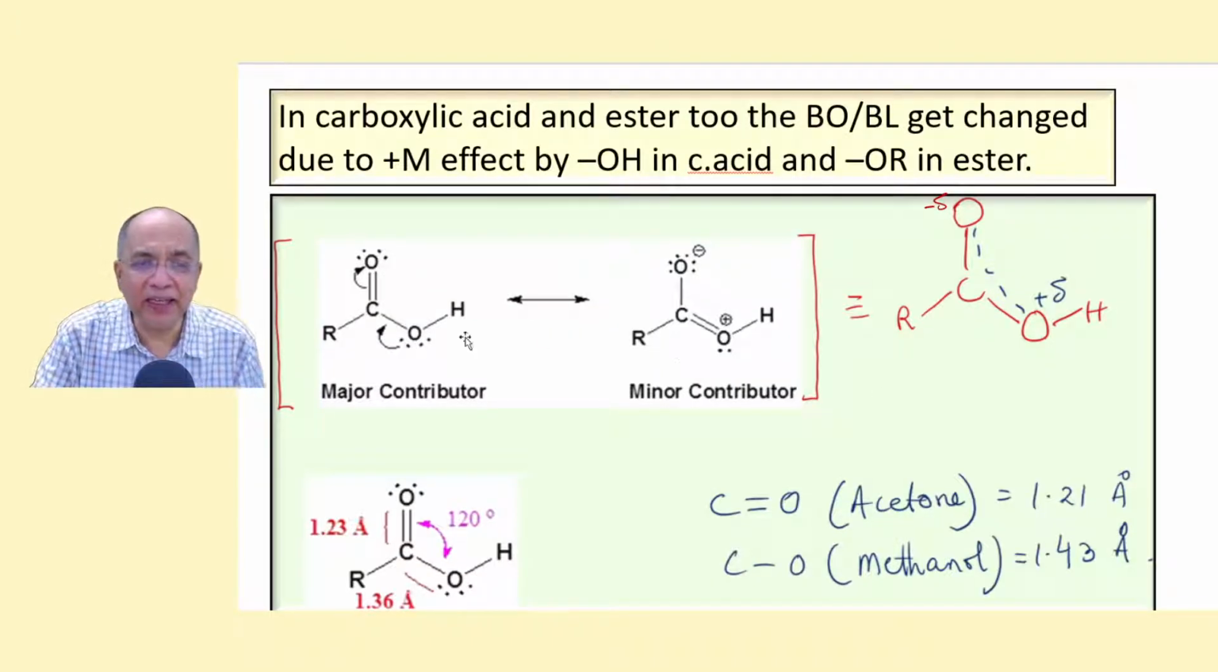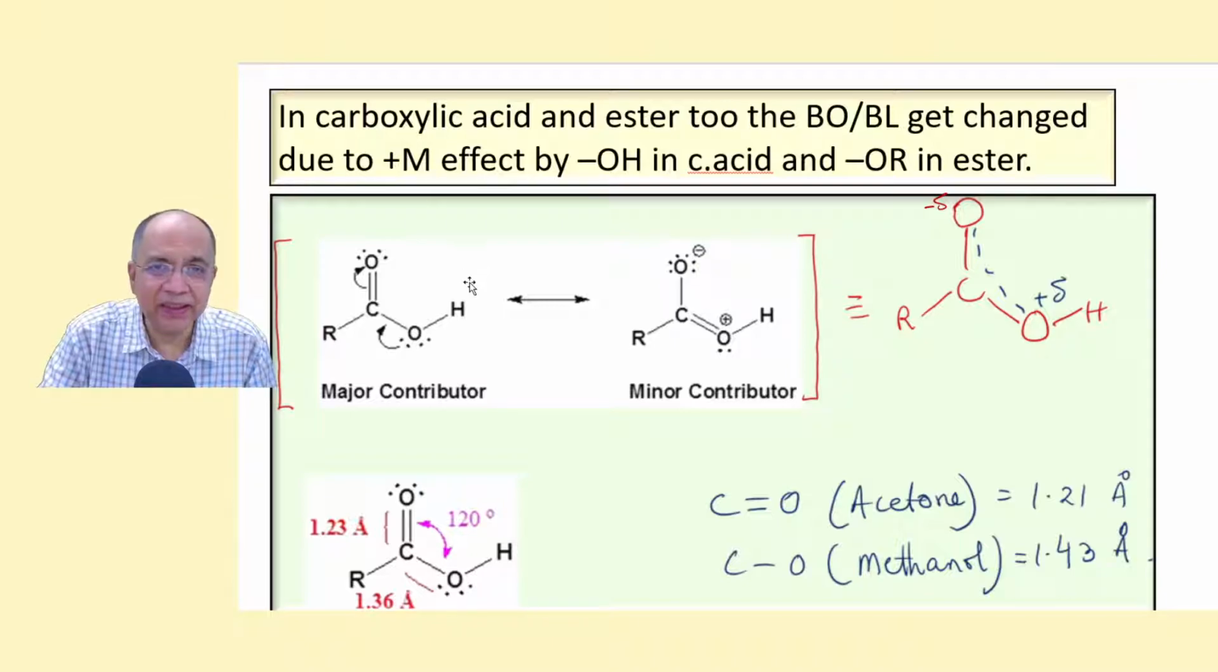And you will find in carboxylic acid also, the lone pair is in conjugation with the pi bond, and you have a polar contribution with plus delta and minus delta, for which the bond length gets changed. This C double bond O acquires some partial single bond character, so the bond length is a little longer, 1.23 against 1.21 in pure acetone where there is no resonance.